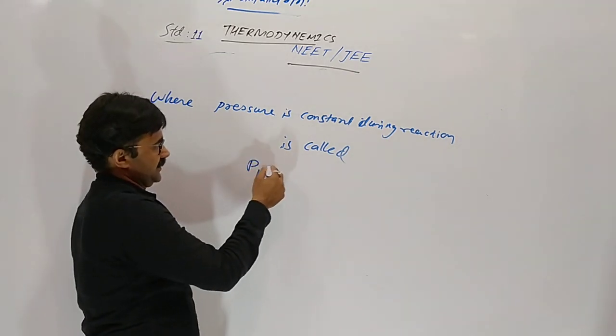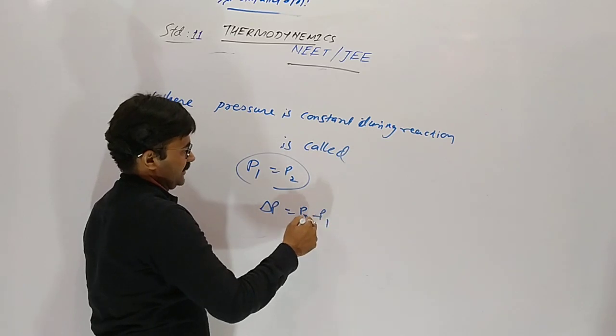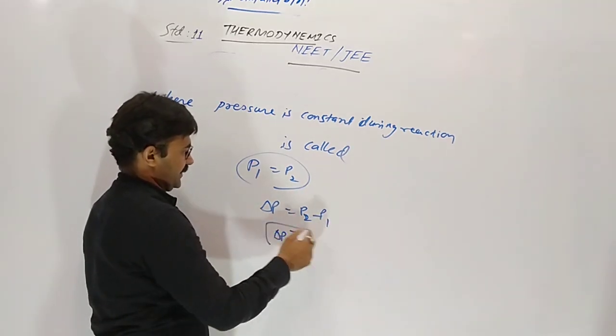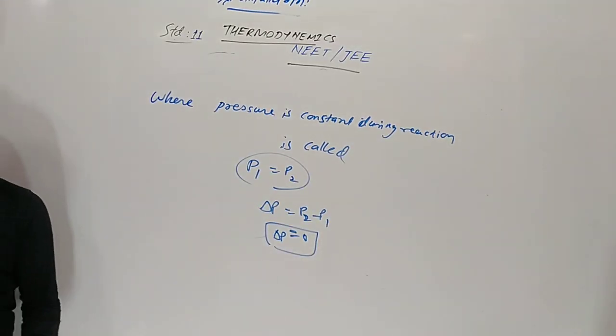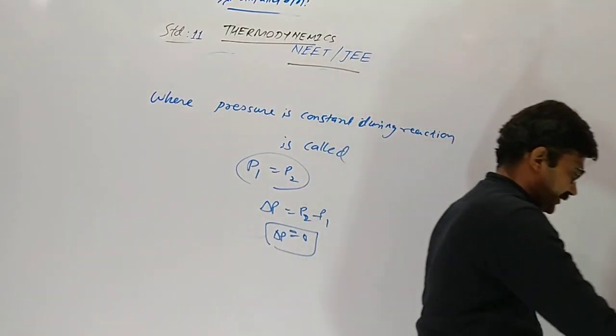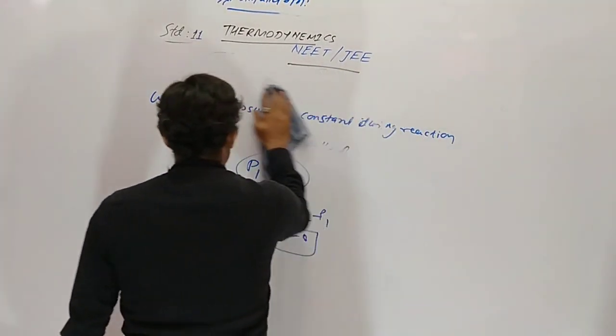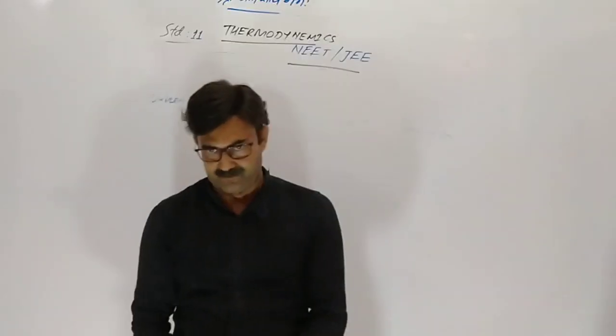So P1 and P2 both are the same, so change in pressure, delta P, became 0. So that is called the isobaric. Yes. In the isobaric reaction, there is no change in the pressure. Some word comes in our exam.